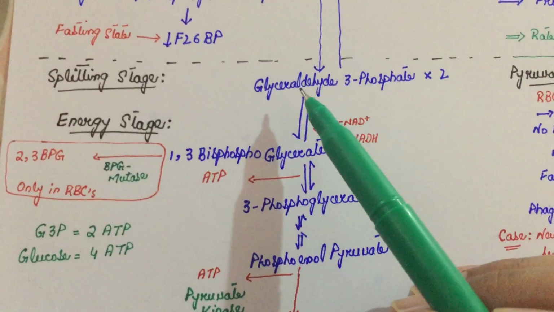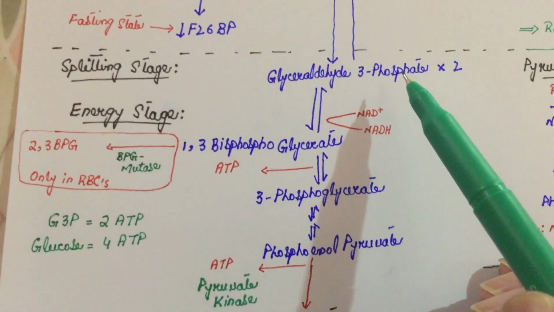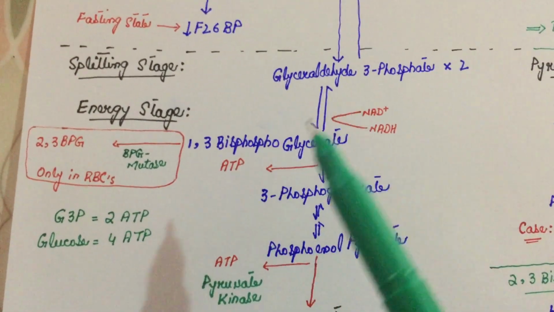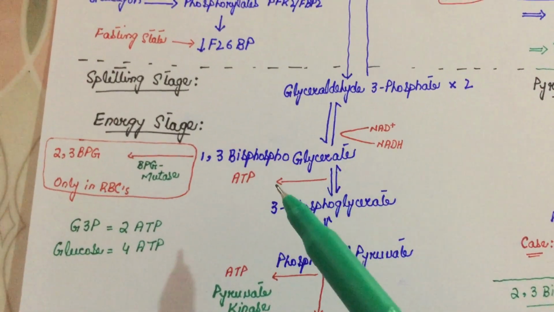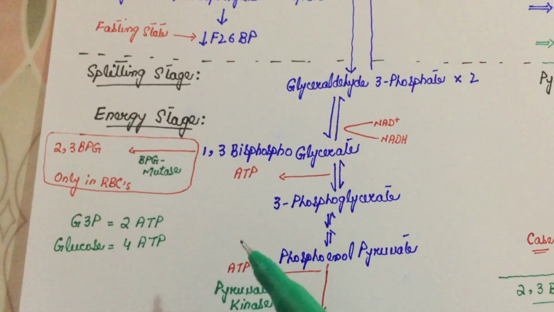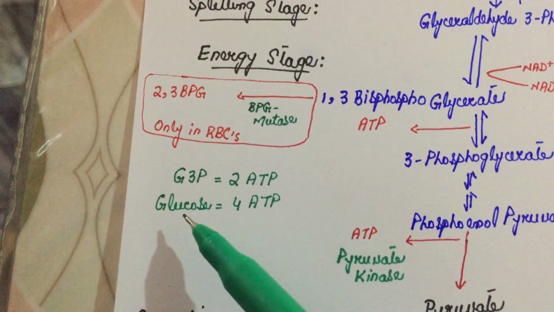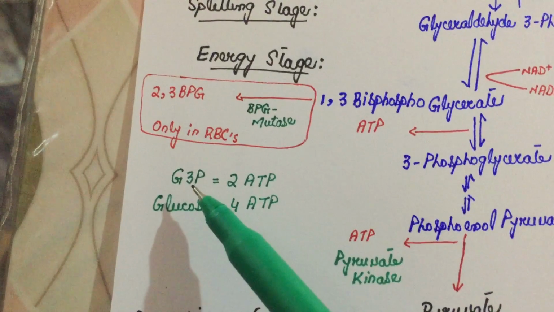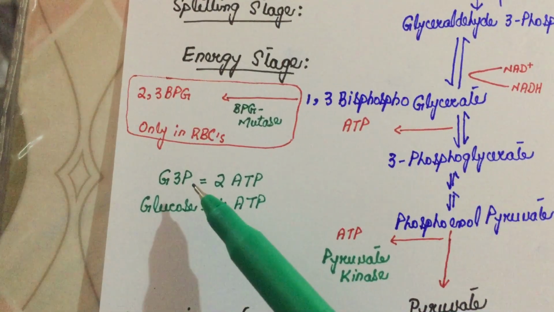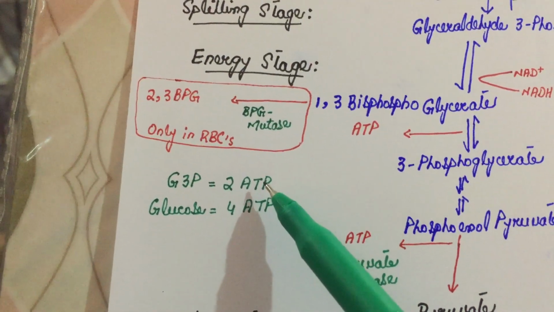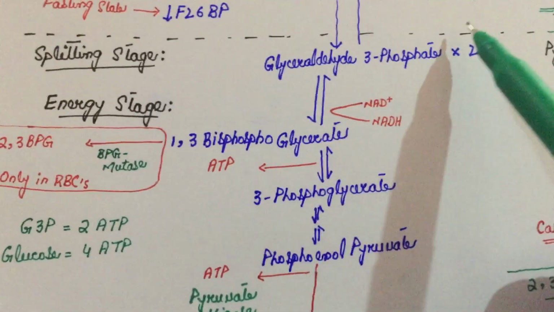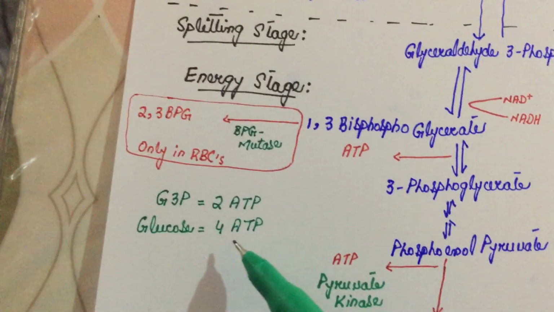And since there are two glyceraldehyde 3-phosphate molecules, each one producing 2 ATPs, there would be a total of 4 ATPs produced by one glucose molecule. I have written to summarize this: one glyceraldehyde 3-phosphate produces 2 ATPs, one glucose molecule produces 2 G3P, so total 4 ATPs.